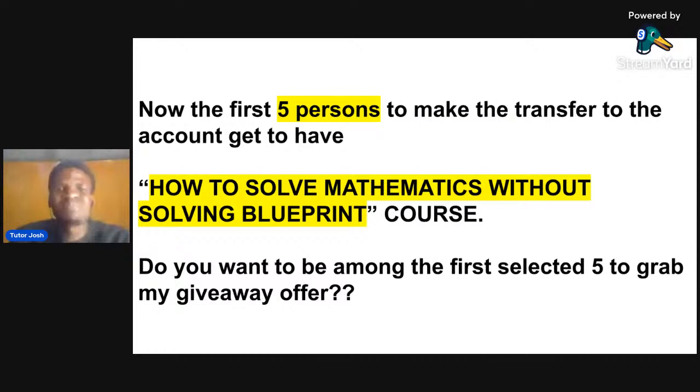Now, how to solve mathematics without solving blueprint is an online course that will teach you how you can solve all your mathematics courses. Even though you get to 100 level, you are going to go back to the course because there are recorded videos that you can go back and watch. You watch the way I'm going to teach you live, and it will make you successful.